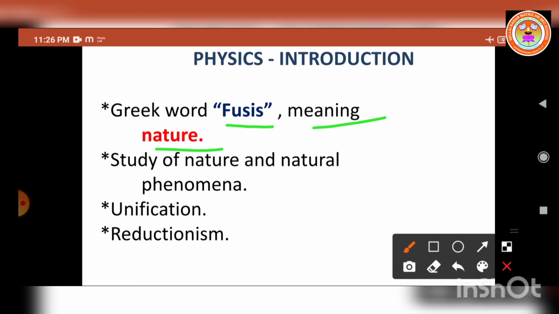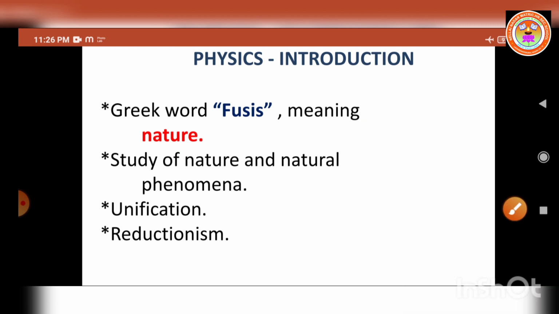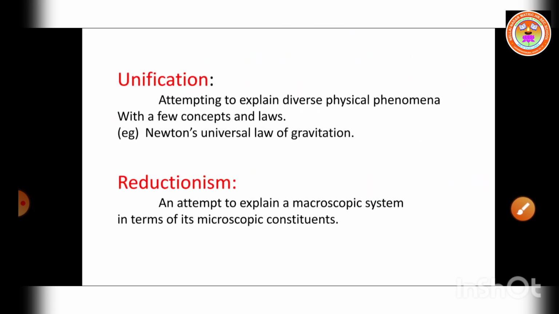And we have to learn the two approaches in physics also. One is taken as unification and second one is taken as reductionism. So what are the two approaches in studying physics? The first one is unification and second one is reductionism. So now let us see what is unification and what is reductionism. First let us see the unification. Attempting to explain the diverse physical phenomena with a few concepts and laws is unification. So we know many physical quantities and also the physical phenomena.